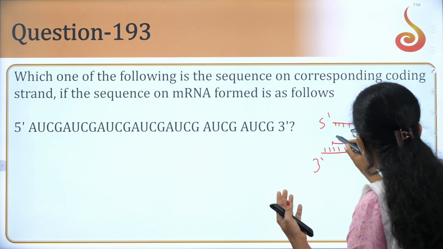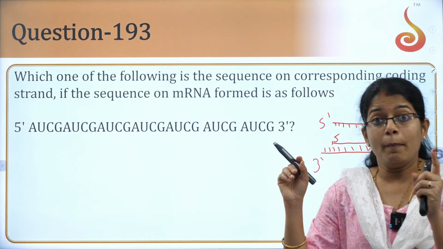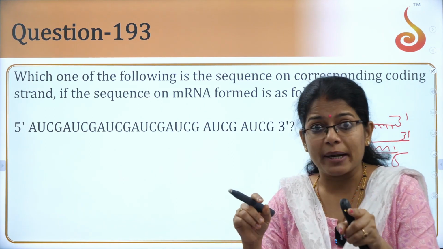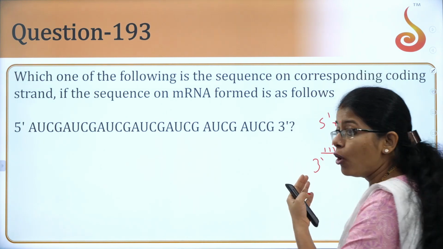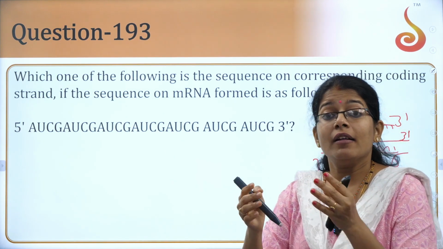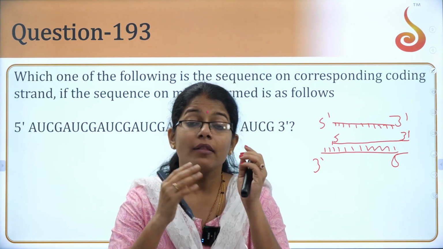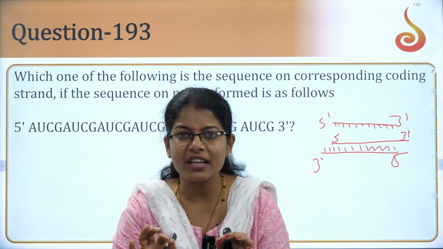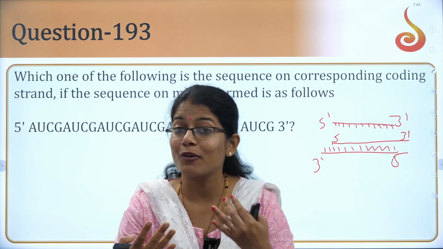So this strand, where you get mRNA synthesized from 5 prime to 3 prime, will be synthesized from the template strand. Opposite to the template strand is going to be the coding strand. Actually, RNA synthesis does not happen on the coding strand. It is from the opposite strand.